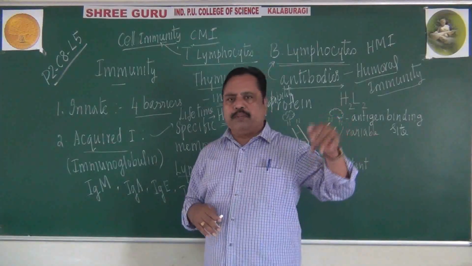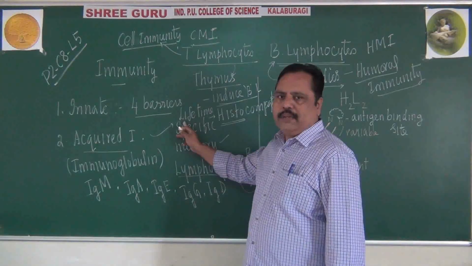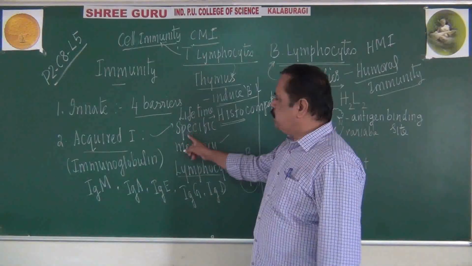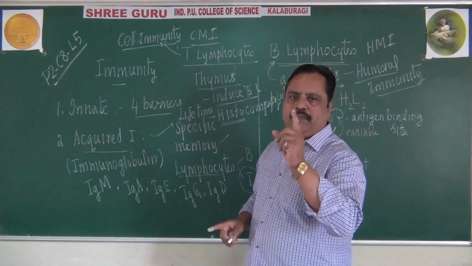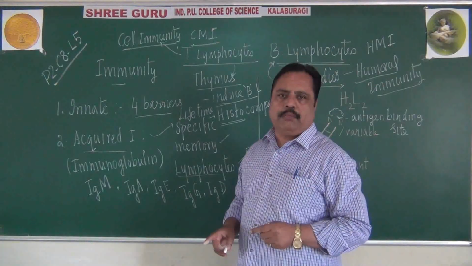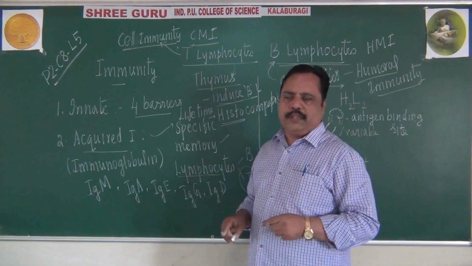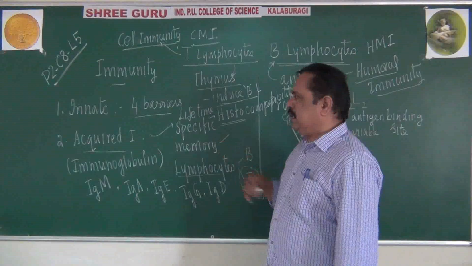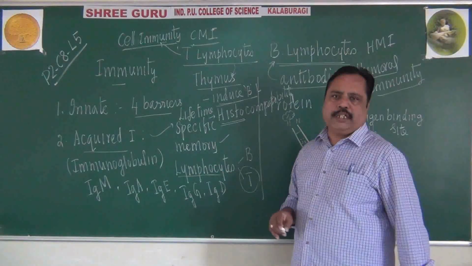It is not present from the beginning of our life, so it is acquired during our lifetime due to exposure, one point. It is specific in its work, that means a particular pathogen will be dealt with by a particular system only. It is not wide-ranging. And I told you they have memory for retaining that condition, memory power these lymphocytes have.